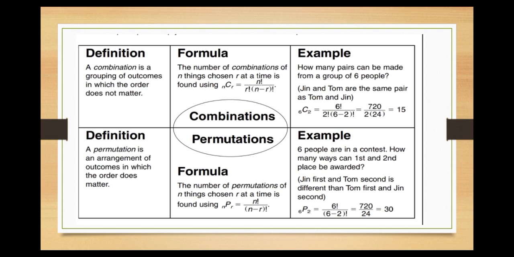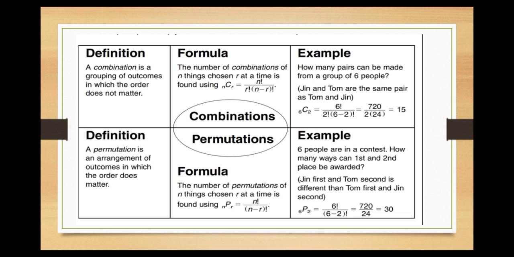Definition: a combination is a grouping of outcomes in which the order does not matter, while a permutation is an arrangement of outcomes in which the order does matter. Formula: the number of combinations of n things chosen r at a time is found using nCr equals n factorial over r factorial times n minus r factorial, while for permutations, the number of permutations of n things chosen r at a time is found using nPr.